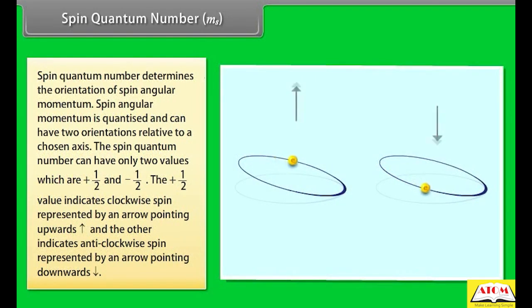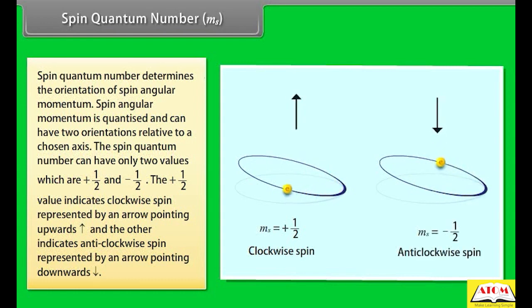Spin quantum number, Ms. Spin quantum number determines the orientation of spin angular momentum. Spin angular momentum is quantized and can have two orientations relative to a chosen axis. This spin quantum number can have only two values, plus half and minus half. The plus half value indicates clockwise spin represented by an arrow pointing upwards, and the other indicates anti-clockwise spin represented by an arrow pointing down.